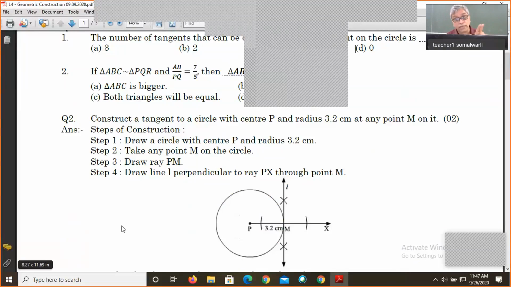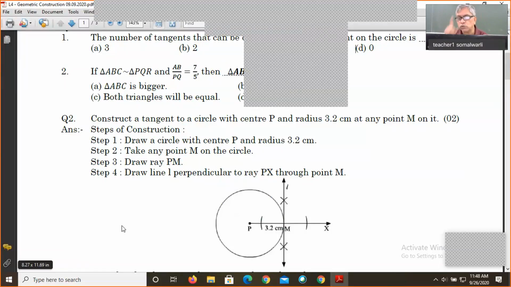I will not say circumference of the circle, because circle is the name of the figure, circumference is the dimension. A point is never taken on a dimension. A point will be taken on the circle figure, and that point of the circle I have selected as M here in the figure, which has been shown in the answer paper. Now I have taken M, a point from which we have to draw a tangent to the circle.